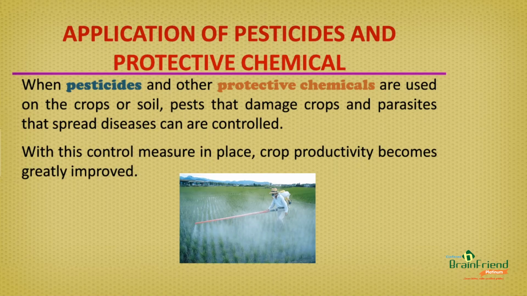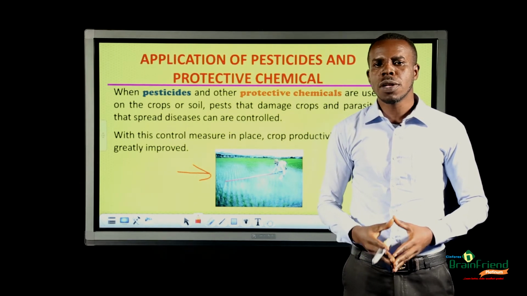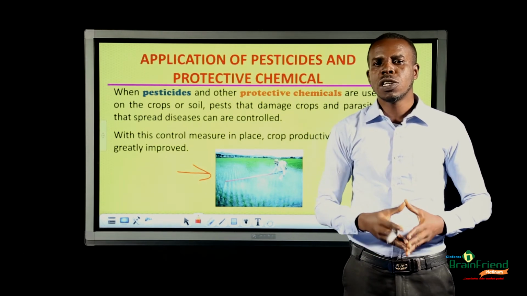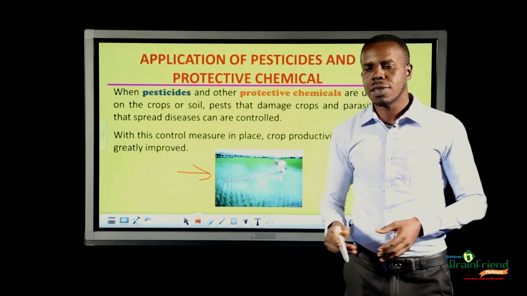This is a typical image of a man applying pesticide to a farm. The application of this pesticide helps to control pests that cause damage to crops. Now, let us go on to look at another method of improving crop production, which is known as the use of improved breed seedlings.